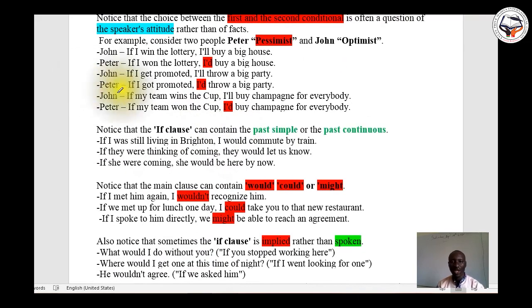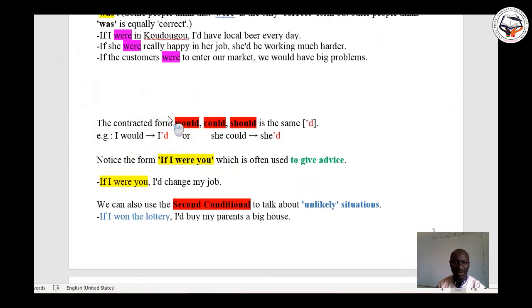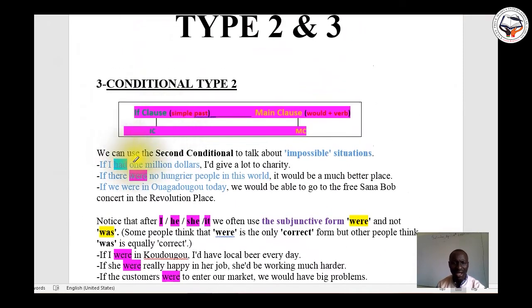You see, then we have the second conditional. We have to keep in mind that we use the second conditional to talk about impossible situations.